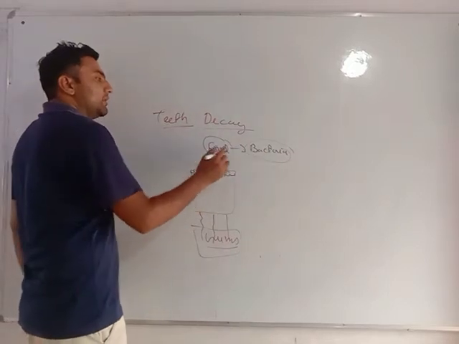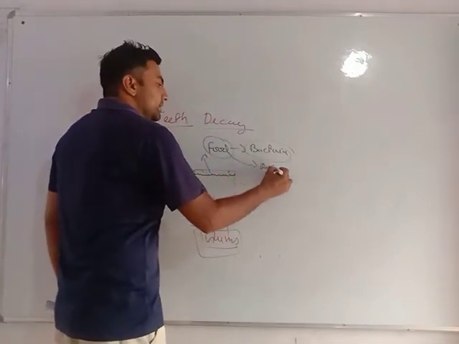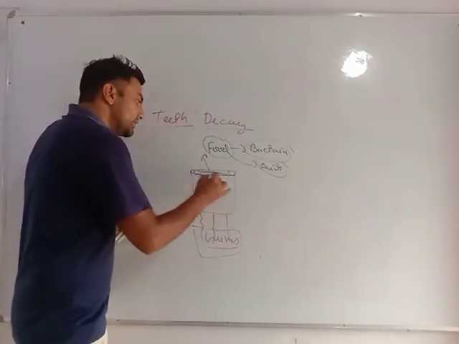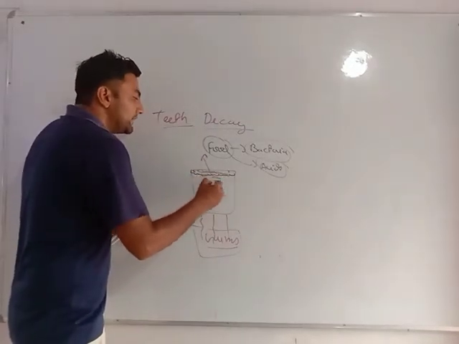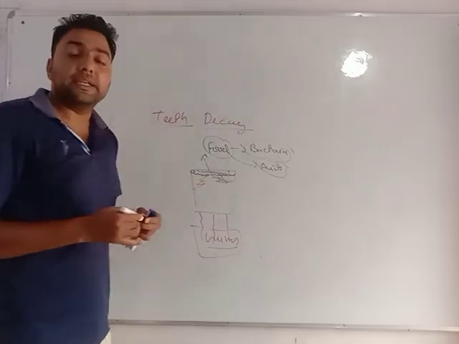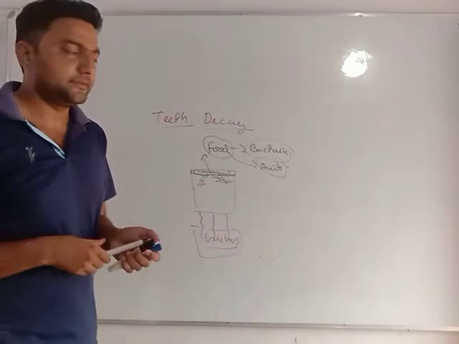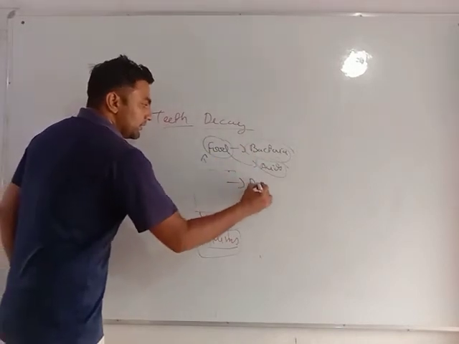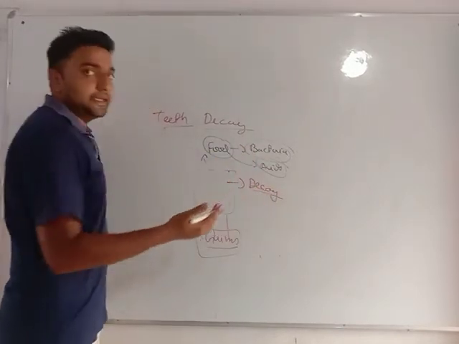These bacteria will convert our food into acid. This acid will corrode my teeth, or make powder of my teeth, and my teeth will get decayed.